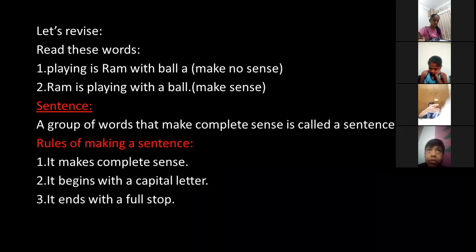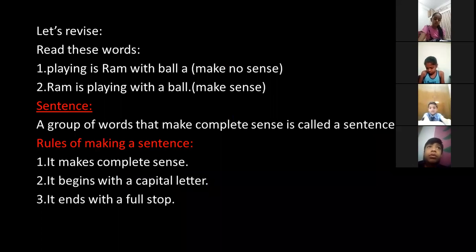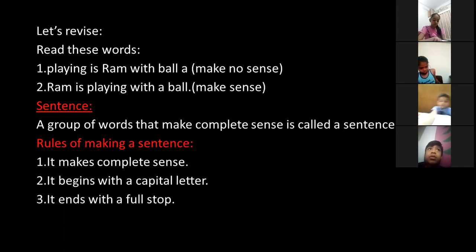The first one is "Playing is Ram with ball a." The second is "Ram is playing with the ball." In the brackets I have written that the first makes no sense, and for the second sentence I have written that it makes sense. So what is the difference between the two? You can see the words in the first sentence are the same as in the second sentence, but the meaning is not full. It's not giving a proper meaning to us. While when we have jumbled the words and made it in a proper order, the meaning is coming clearly: Ram is playing with the ball.